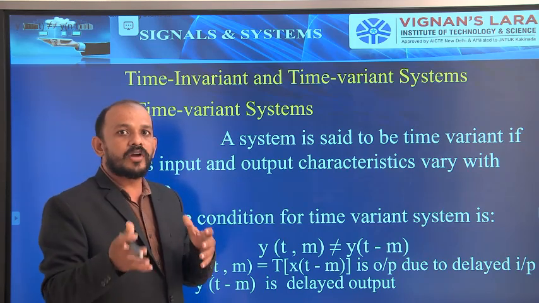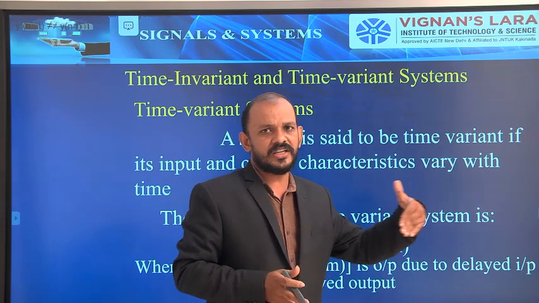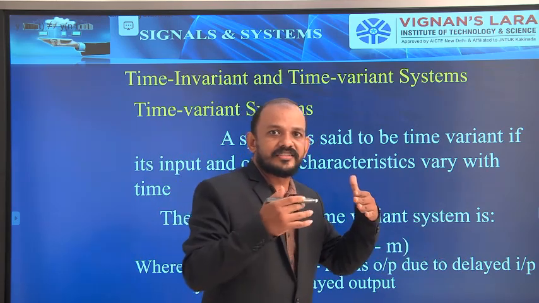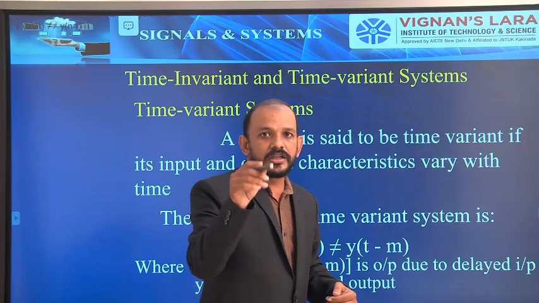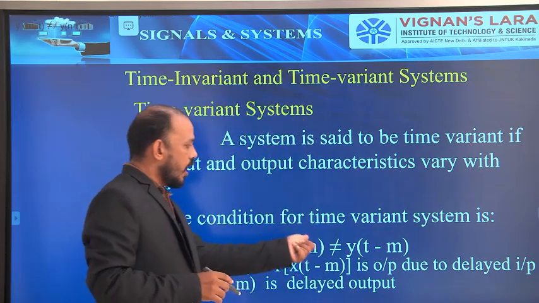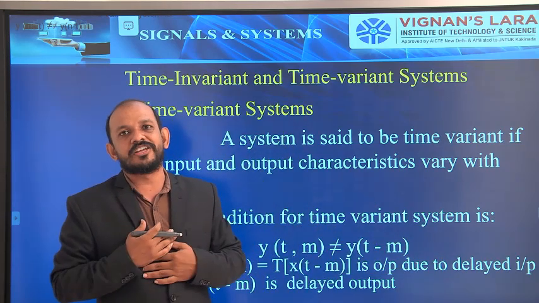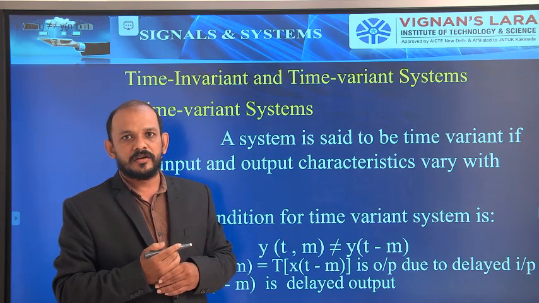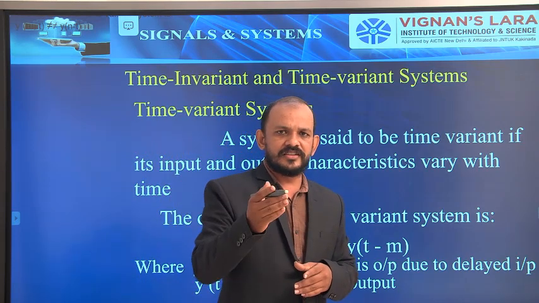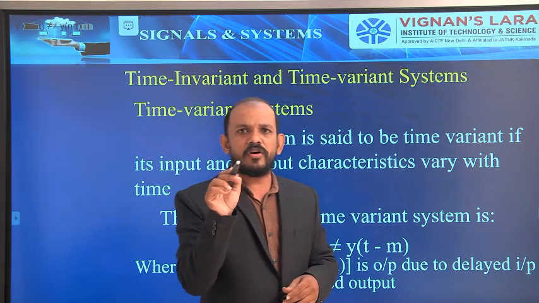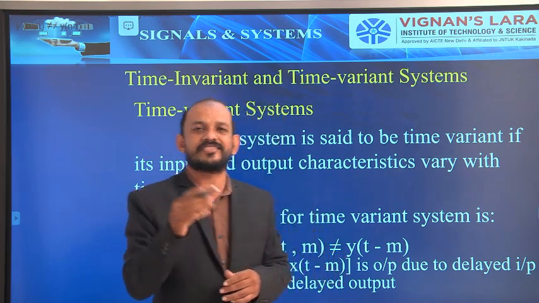And then I have to apply that delayed input to the system. Then that system will produce some output. That output is nothing but the output due to delayed input. In general for the system we will give x of t as input. But delayed input is, if it is delayed by some m seconds, x of n minus m or x of t minus m.